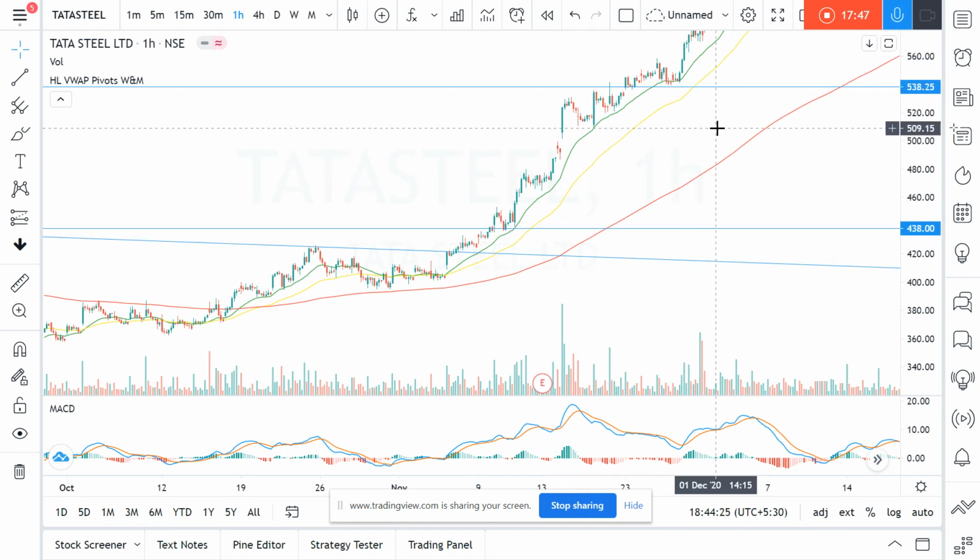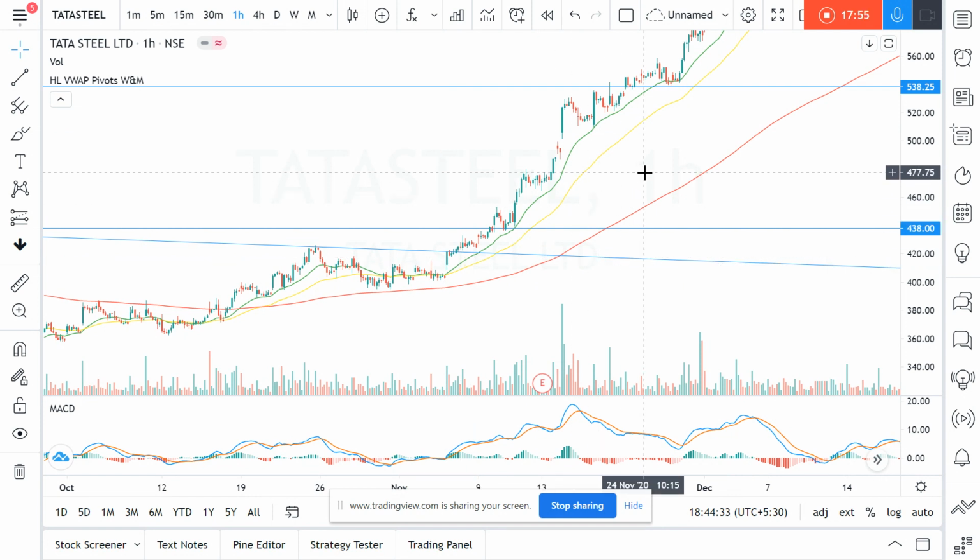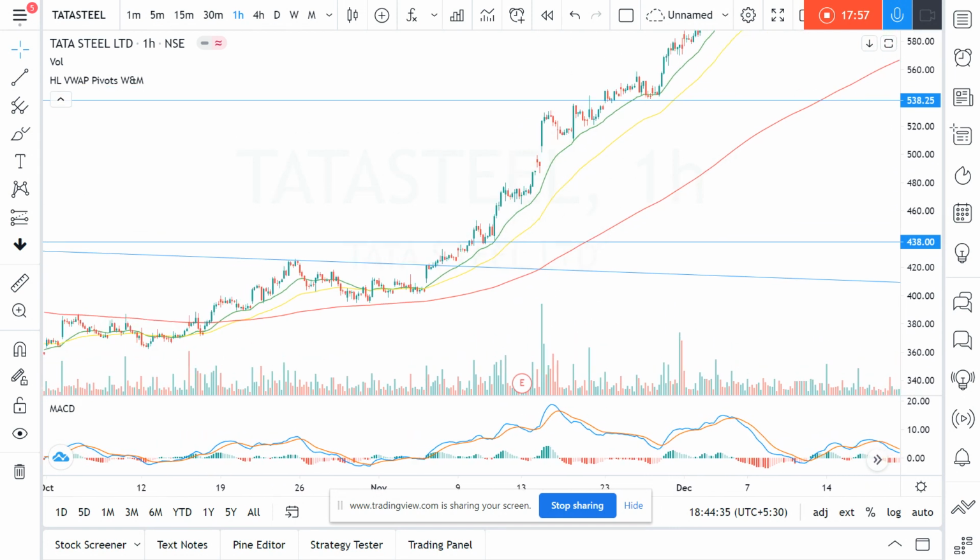If you continue this, then I think you'll get around... Since this happened in November, I didn't get the Tata Steel. So this December is like a consolidation or moderately bullish market.